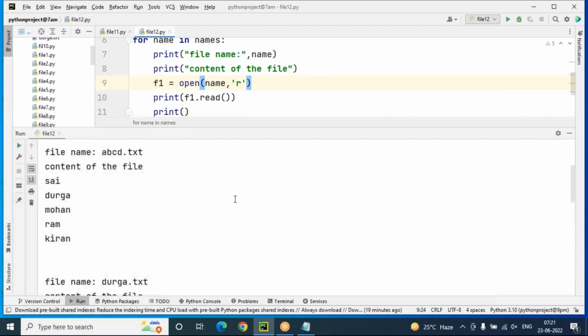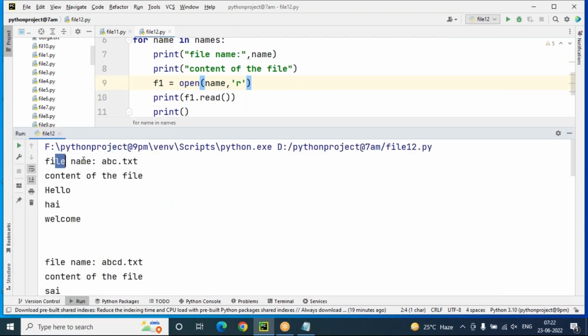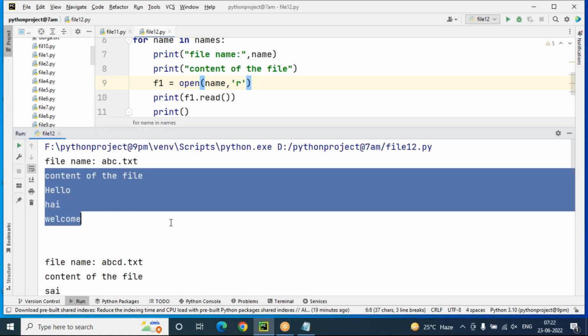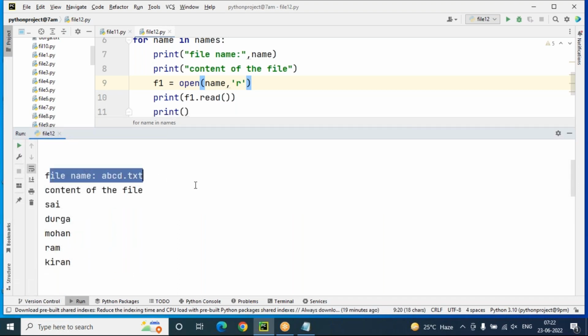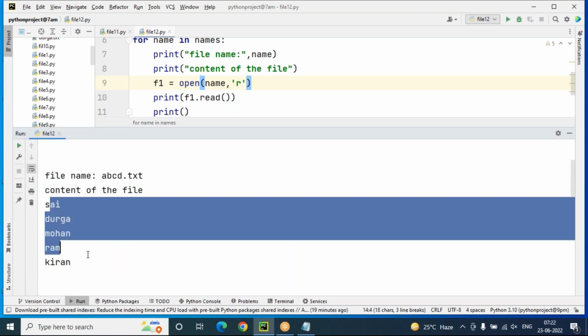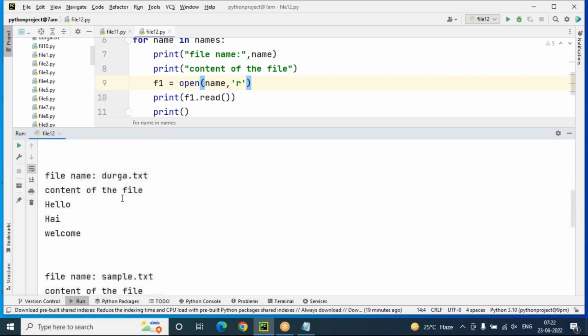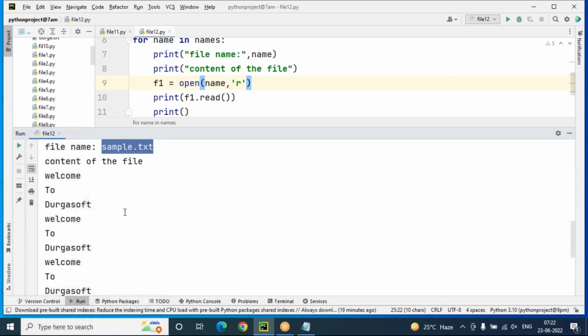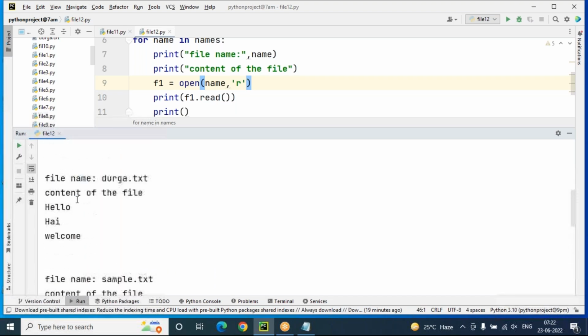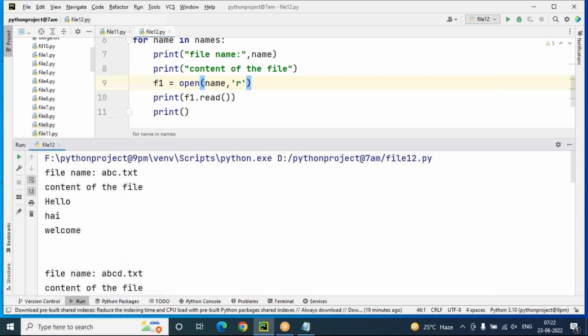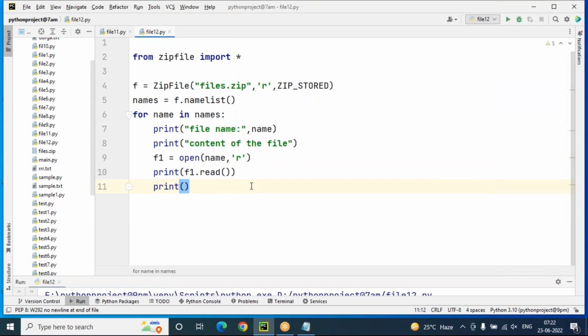How many files did I upload previously? abc.txt is the file name, and the content is also available. The file name is abcd.txt, and the content of the file is available. And the file name durga.txt, content of the file is available. File name sample.txt, content of the file is available. Like this. Got my point? So this is the case here.